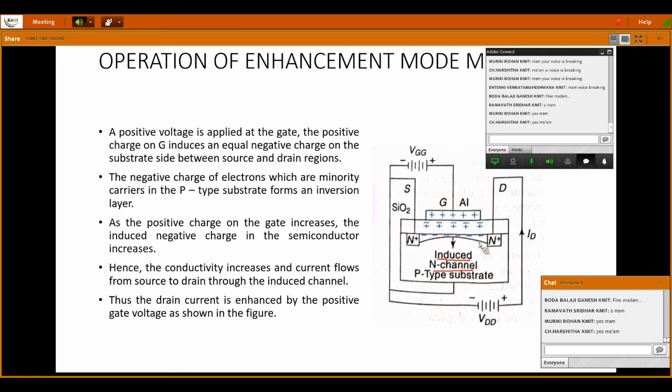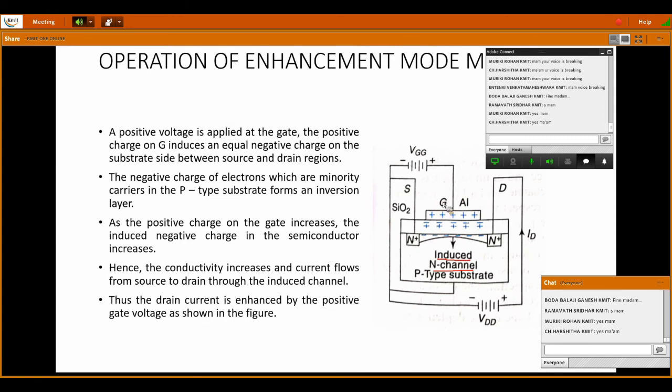These deposited electrons create a way for the electrons to move from source to drain. When VDD is given, when you give this supply, the electrons move from the source terminal to the drain terminal with the help of this induced channel. The conventional current flows from drain to source in the opposite direction. That's why the current direction is from drain to source. That's all, this is the operation of the enhancement MOSFET.